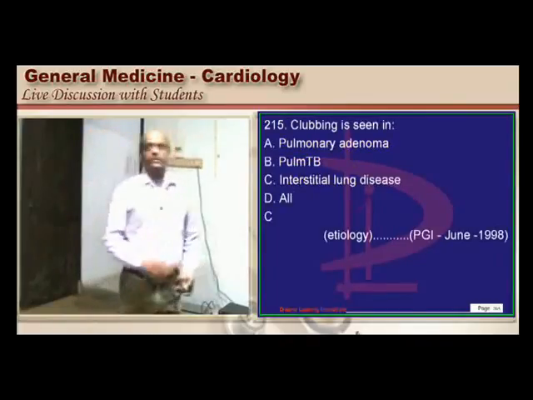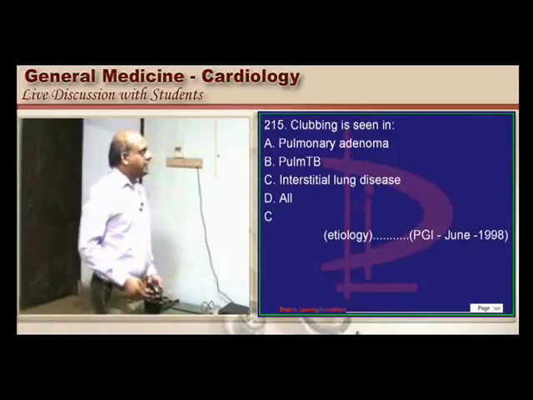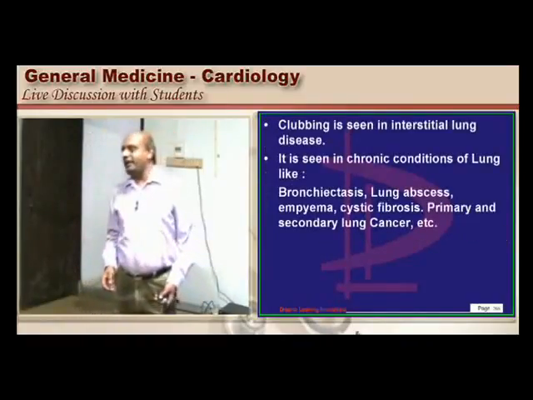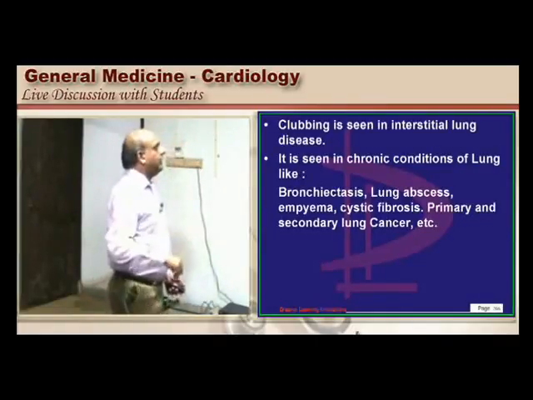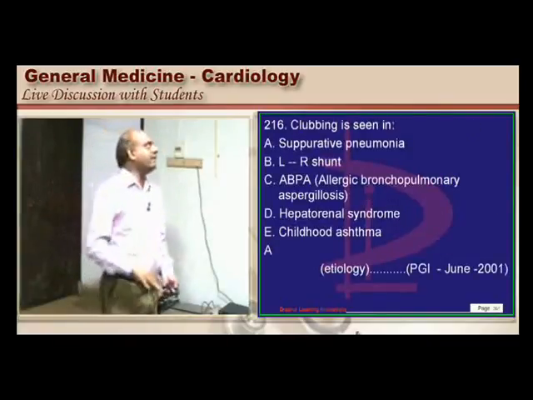Now one more question, once more for PGI, clubbing is a favorite question. So interstitial lung disease, you find clubbing, but not in COPD. COPD, if it is there, think of lung cancer. Then any suppurative pneumonia, bronchiectasis, clubbing is a very important feature.